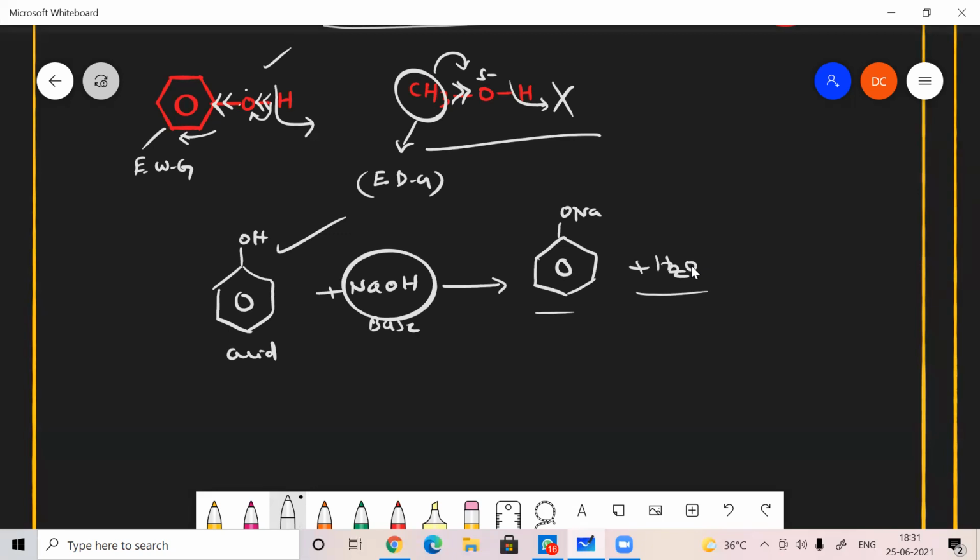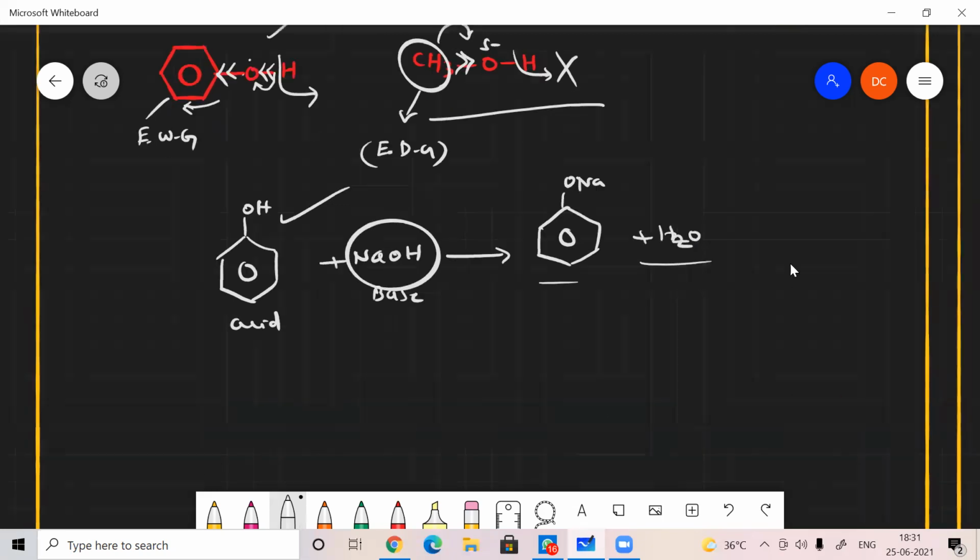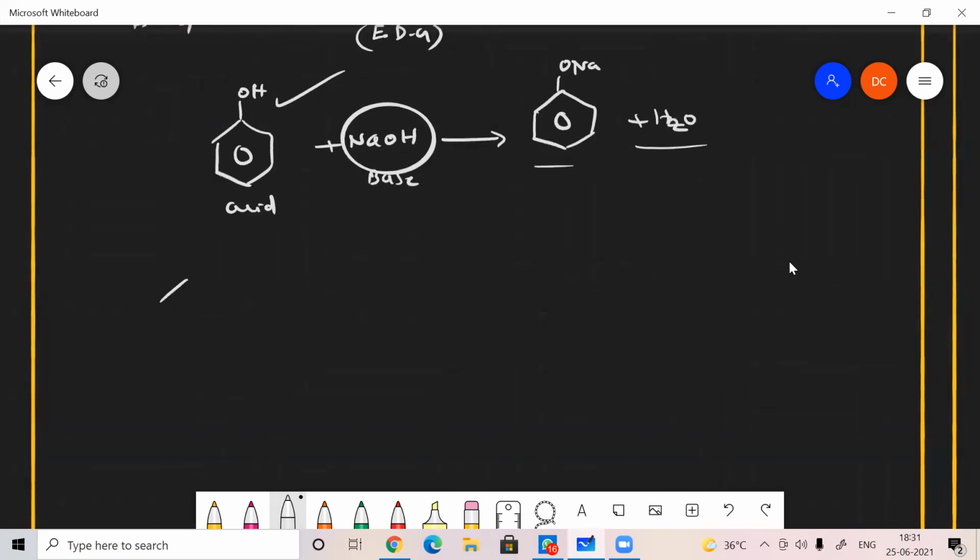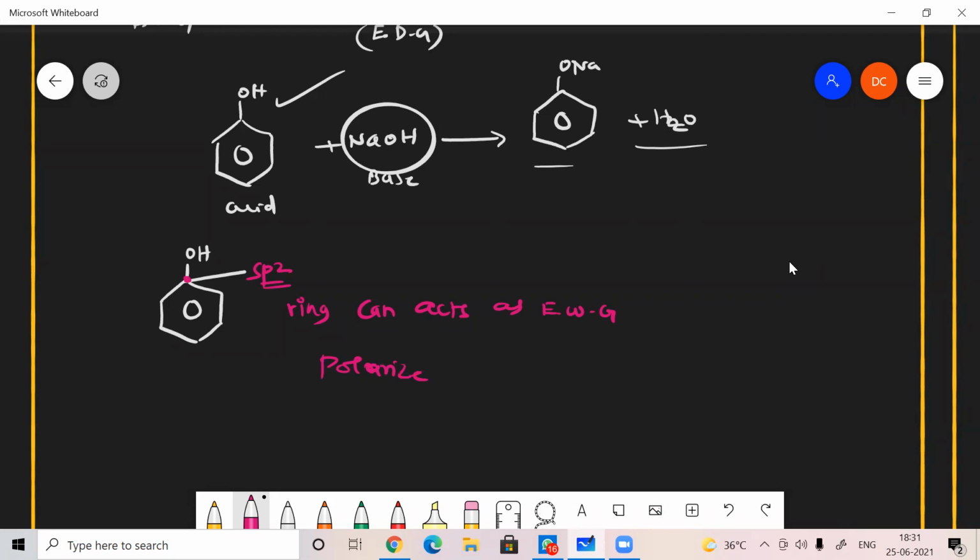The OH group is directly attached to the phenyl ring, so it has an sp2 hybridized carbon. OH is directly attached to this carbon, which is called an sp2 hybridized carbon. So this ring can act as an electron withdrawing group, which can polarize the OH bond.